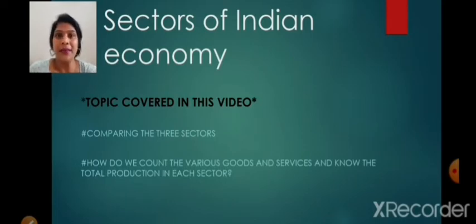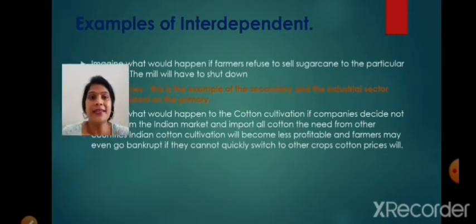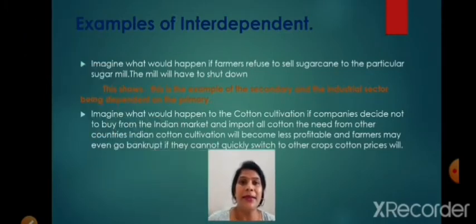So let's begin. Let us start with a few examples which show how these sectors are interdependent, right? Imagine what would happen if the farmer refused to sell the sugarcane to the particular sugar mill. The mill will shut down, right? Sugarcane is the input of the secondary sector.